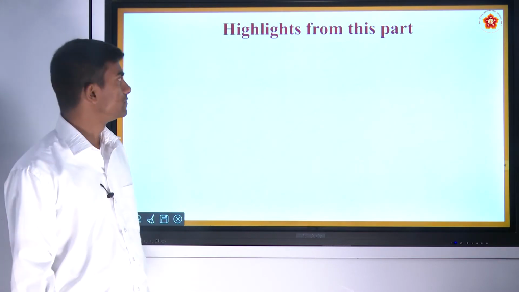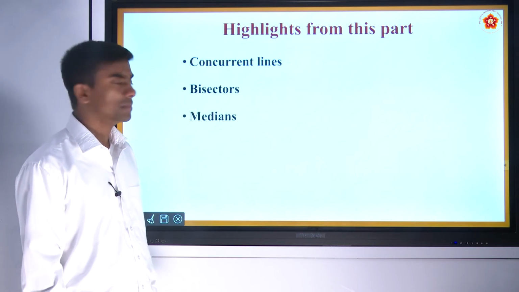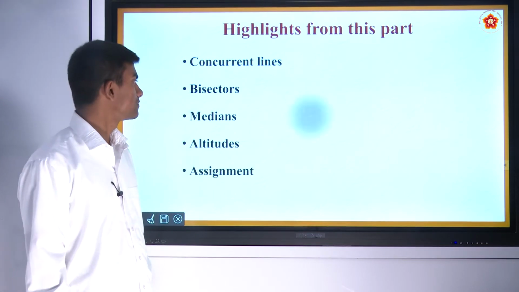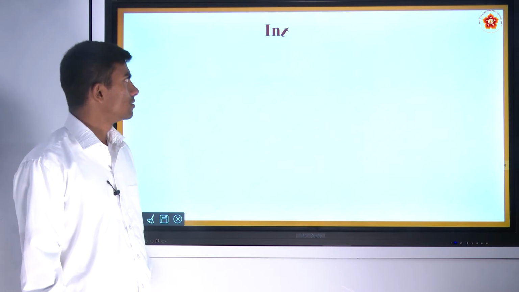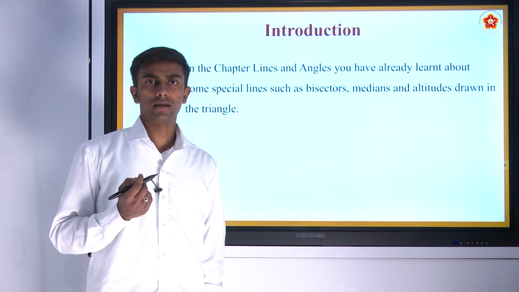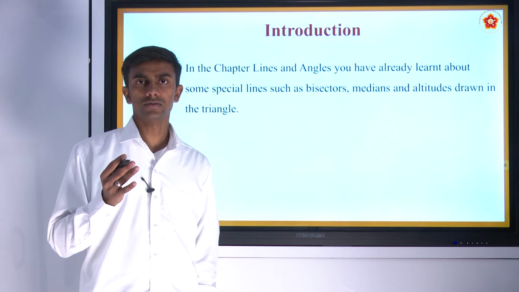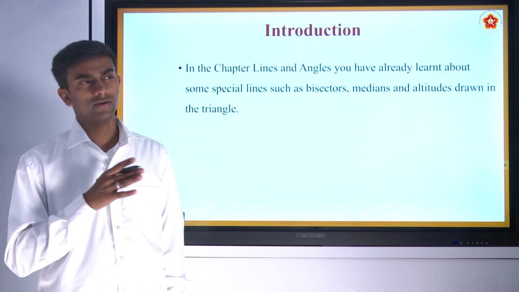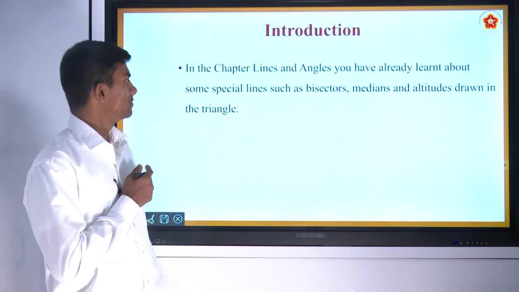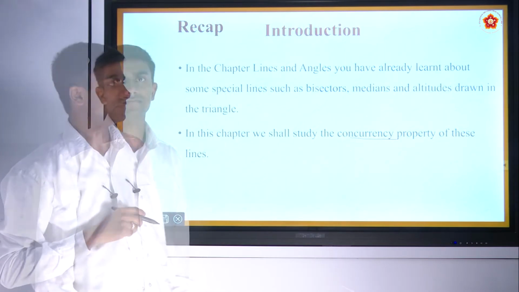This session includes concurrent lines, bisectors, medians, altitudes, and some assignment. In the previous chapter, lines and angles, you have already learnt about some special lines such as bisectors, medians, altitudes drawn to the triangle in the previous classes and in the lower classes. In this chapter, we shall look into the concurrency property of these special lines.